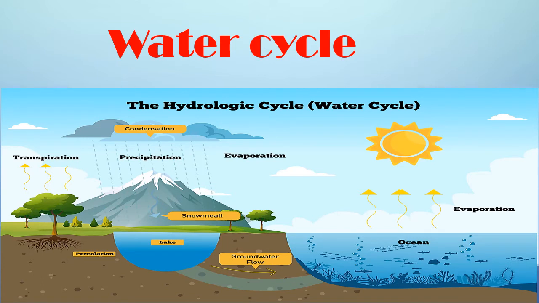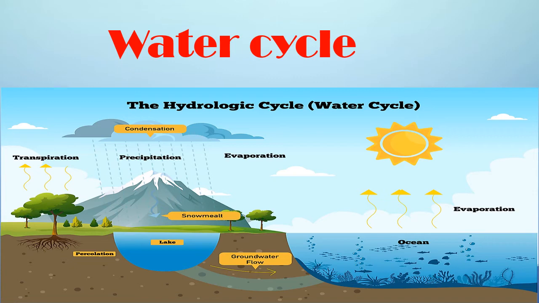Water cycle. Water from rivers, ponds, lakes, seas gets heated up due to sun rays. This water then evaporates to the sky in the form of water vapor. As it goes higher, it cools, and the water vapor turns into tiny droplets of water.